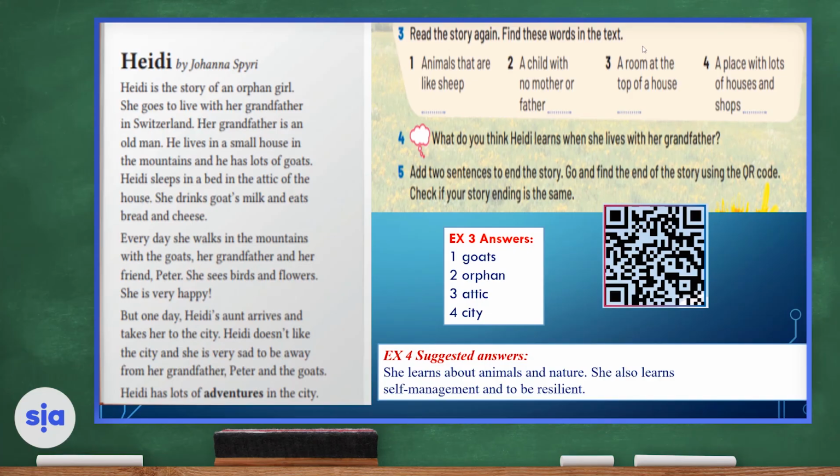Let's move on. Number 5, add 2 sentences to end the story and go find the end of the story using the QR code. And then check if your story ending is the same. So I suggest you create your own story ending. What do you think will happen with Heidi? Can you create a new ending? And then check with the QR code. Scan the QR code to check if your story ending is the same.